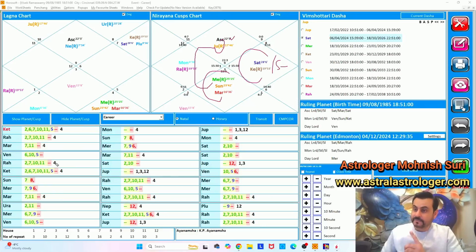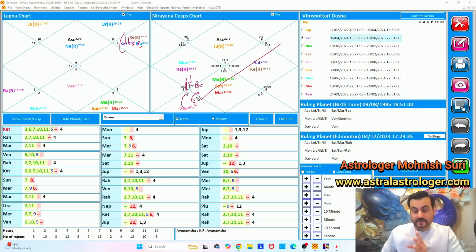Jupiter aspecting this house. This house is ruled by Venus. Okay, 11th house of gains is coming from Venus. Venus goes into 6th house. 6th is house of healthcare. Gains from the healthcare is there in his chart. And that's the reason he has opened a company which is in healthcare. Okay, and you see Venus also rules this house, 6th house itself. So he's very skillful. Venus gives him that skill to communicate well with the people. Venus is your communication, your luxuries. 6th is house of your skill. So very strong, very good skill in communication, in putting his words in front of public, and gains will also come in the matters of health.